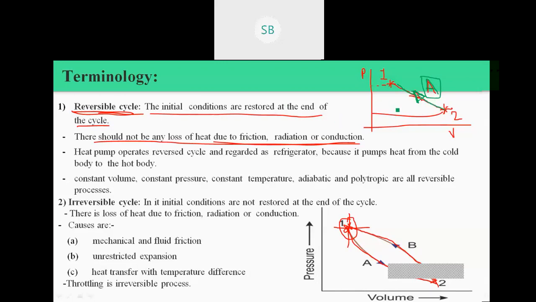And in reversible cycles both processes are reversible. जेवढ्या काही प्रोसेस असणार आहेत त्या सगळ्या रिव्हर्सिबल प्रोसेस असणार आहेत. So process A and process B both are reversible processes.